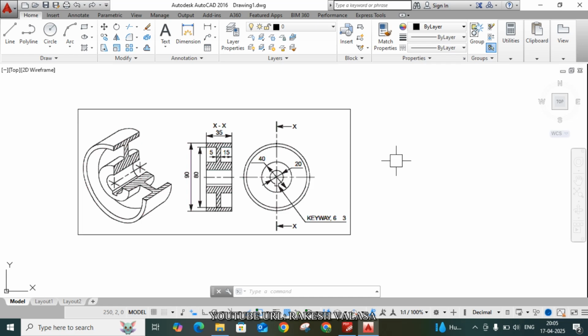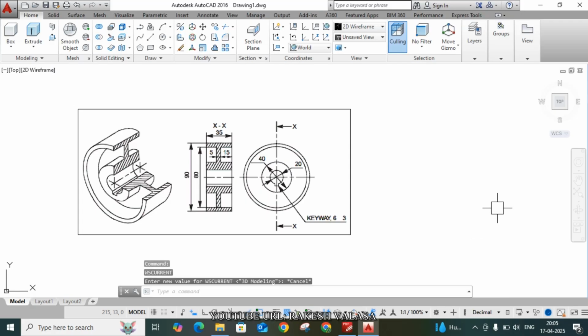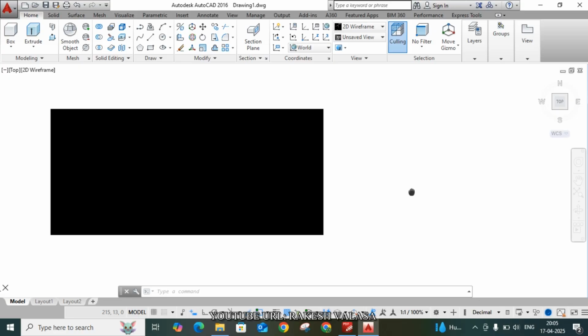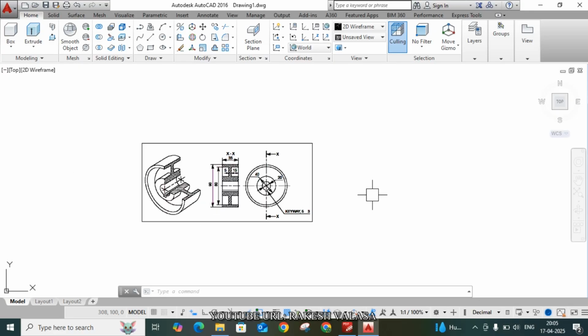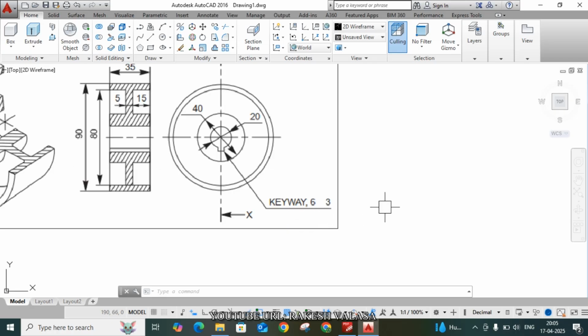That's why you need to change this workspace. Go to the status bar, click on workspace switching and change the workspace from drafting and annotation to 3D modeling. Then draw this 2D figure. For 3D modeling, you can use only the polyline command. Don't use the line command. Now take polyline, PL, enter.